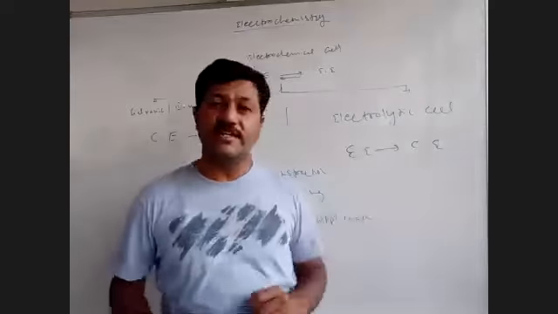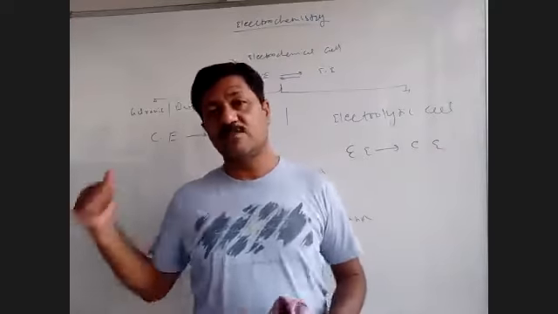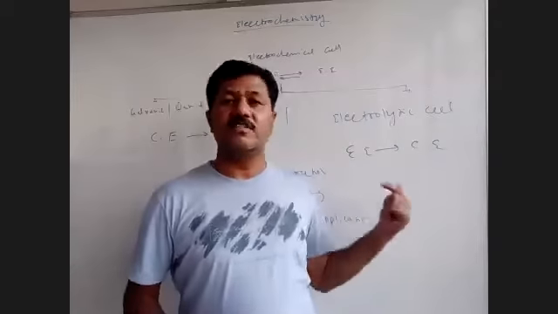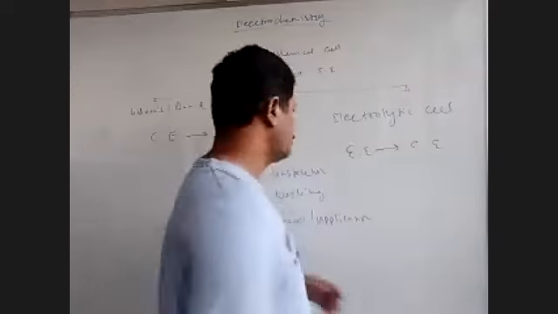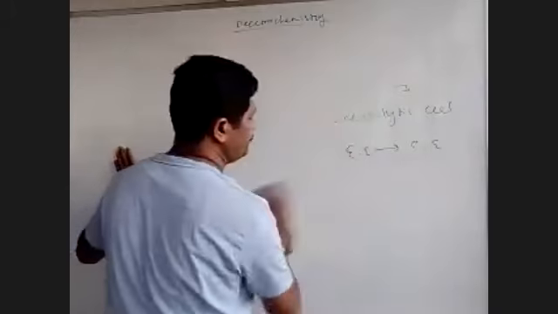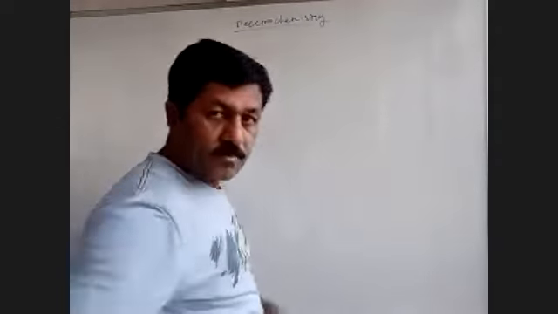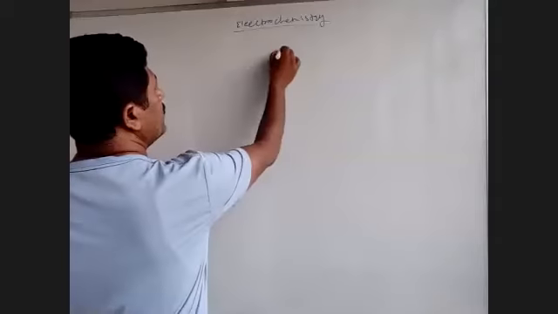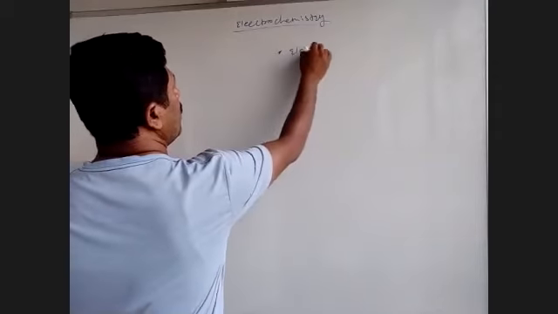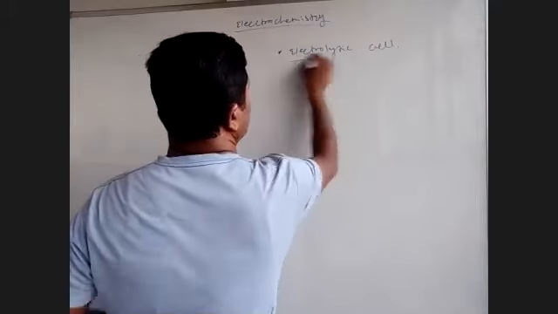That is the electrolytic cell. In chemistry, we are related with both of the cells, the electrolytic as well as the galvanic cell. First we will see the electrolytic cell, then we will see the galvanic cell. Let's go. So, the electrolytic cell.